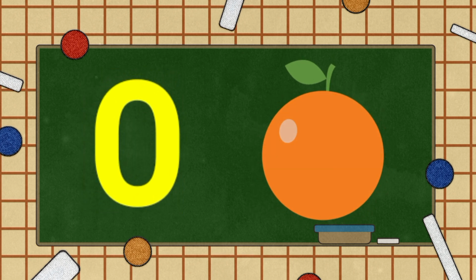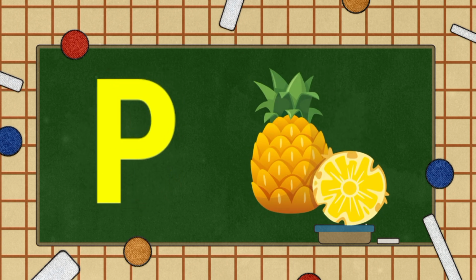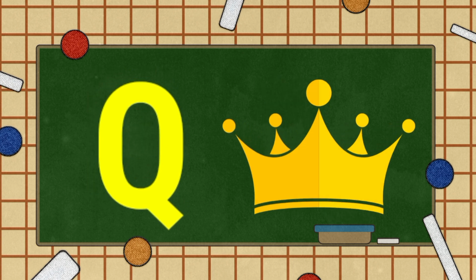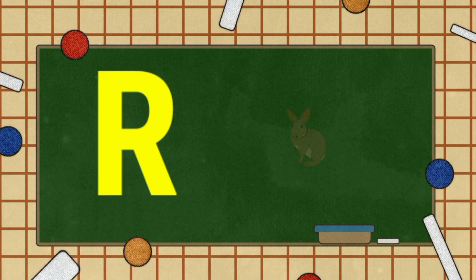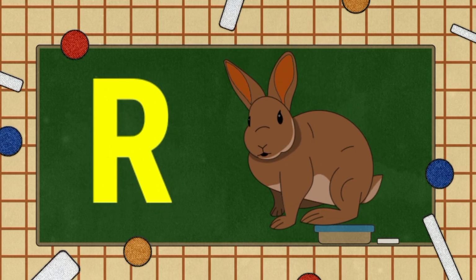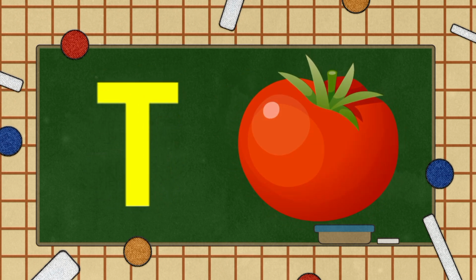O for orange. P for pineapple. Q for queen. R for rabbit. A, B, C, D, E, F, G, H, I, S for snake. J, L, M, N, O, P, Q, R, S, T for tomato.